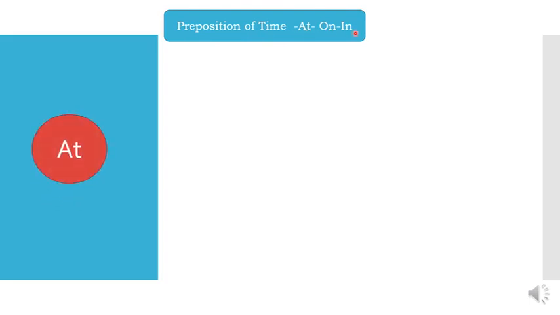First, we will see the preposition at. This preposition of time is used when we are talking about clock time, holidays and festivals, or specific time, that is at night, at noon, at sunrise, at the weekend.